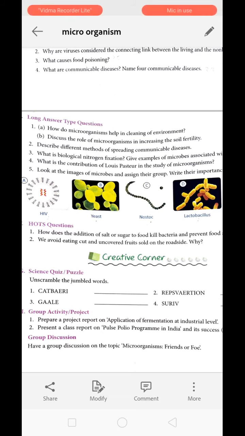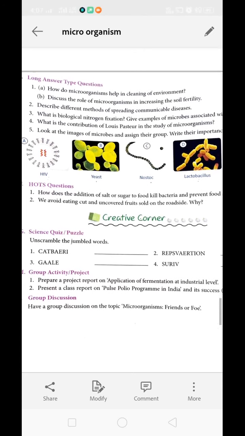The name of the germ is Plasmodium vivax. So Plasmodium vivax will get transferred into the healthy person and they will suffer from malaria. These are all the methods of transfer of disease causing germs.